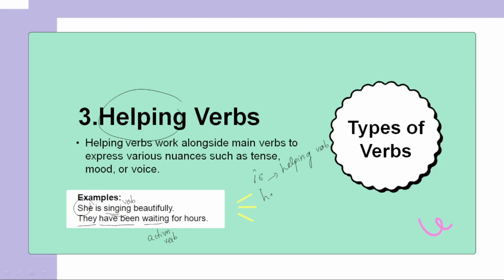So these are the helping verbs. There are so many helping verbs like was, were, do, does. All these concepts I will explain in detail in the tenses topic. Right now just remember that helping verbs act alongside the main verb to express various feelings.